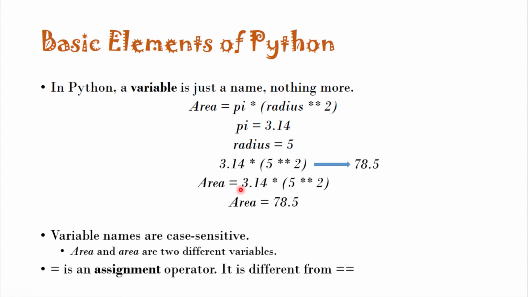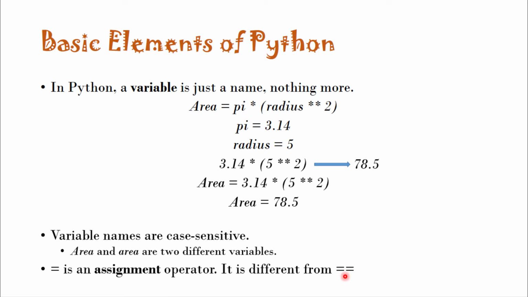In an assignment, whatever is present on the right side is first evaluated, and then the result or value of that expression is assigned to the variable. Secondly, this assignment operator is different from the comparison operator, which returns a logical value true or false.